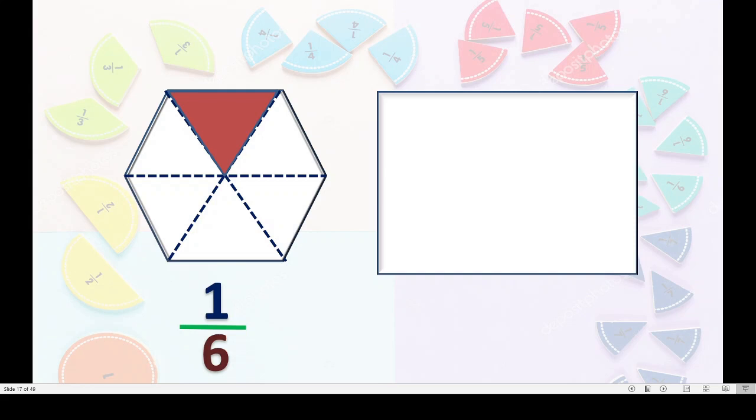Okay, let us move to the second figure, that is the rectangle. Here also we will cut this figure in some parts. See here, now we got 2 equal parts. See this?